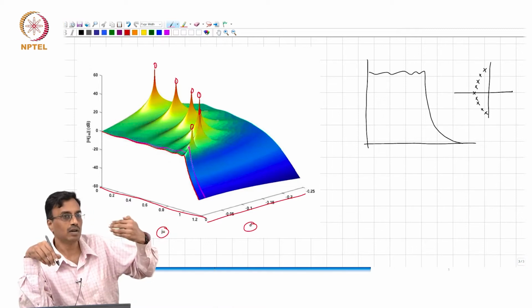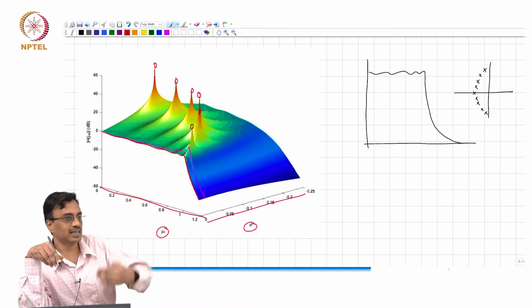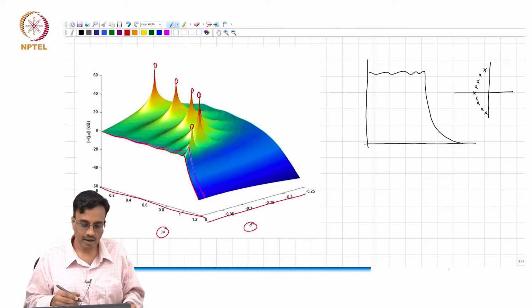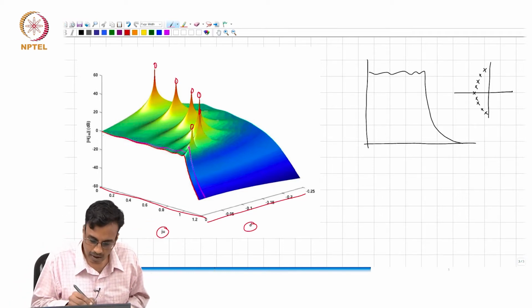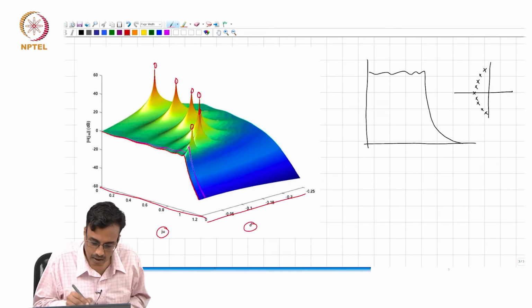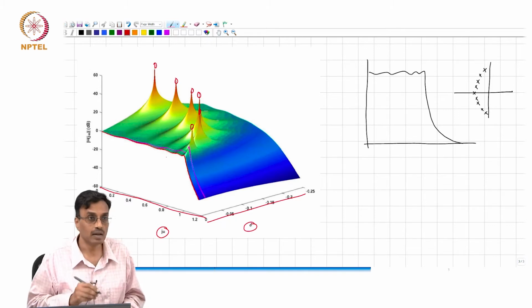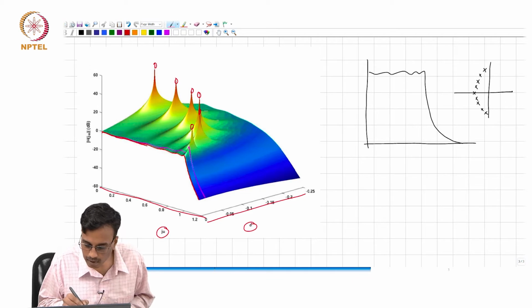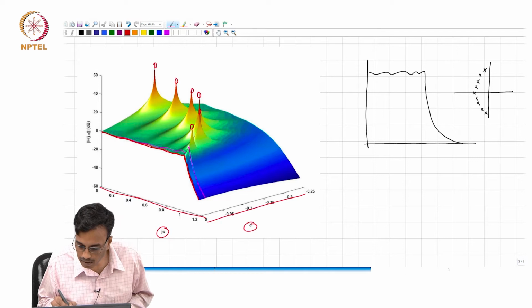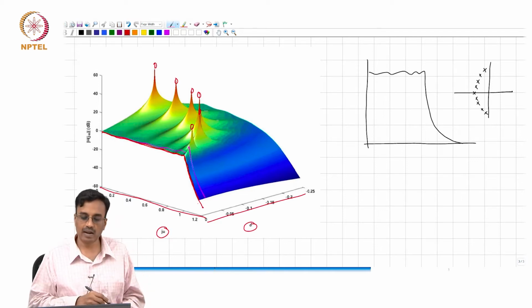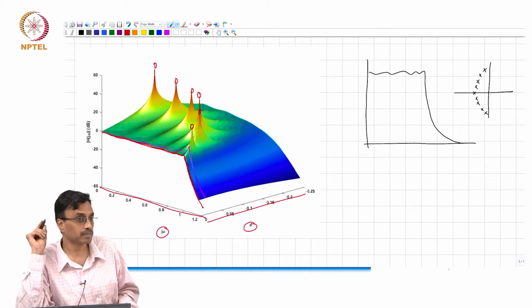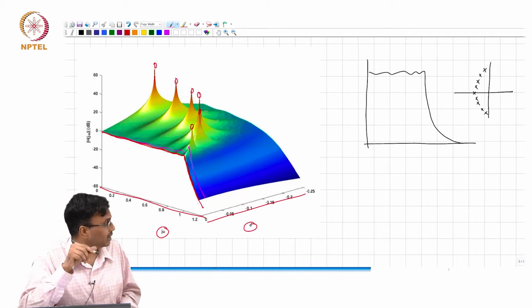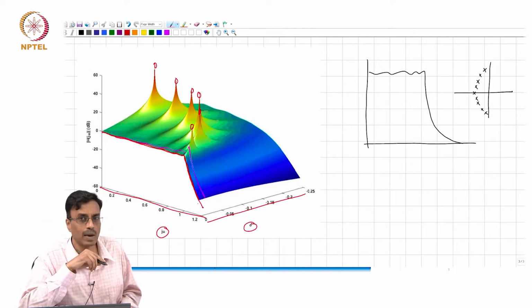So what do we do? We slice this along the j omega axis, and the ideal response that you get is basically the one shown in red here. I don't know if you are able to see it, right, that is this guy, and it does what it is supposed to do as advertised. Now, when all the integrators are non-ideal, what happens?